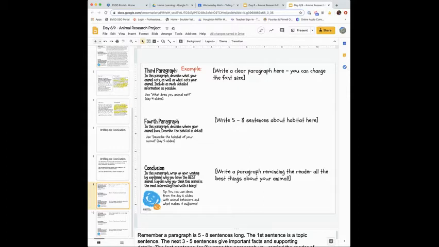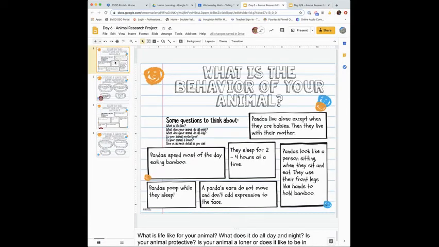What makes it awesome? So the day 6 slides are what we did on Monday. I think it would be helpful at this point to look back at those slides. We're looking for what makes it the best and most interesting. So here are my slides that I turned in. The first slide from day 6 is, what is the behavior of your animal?